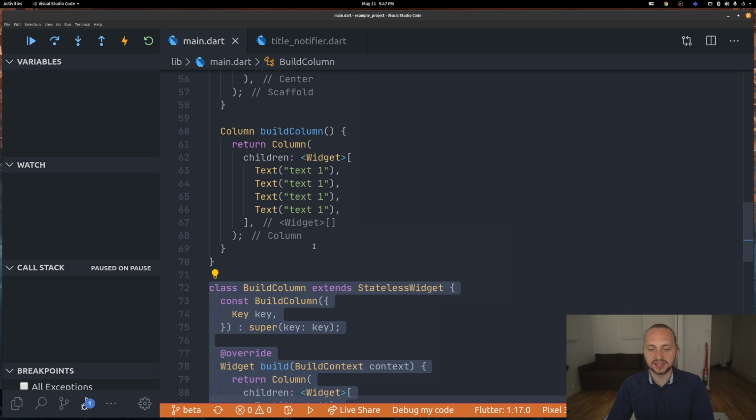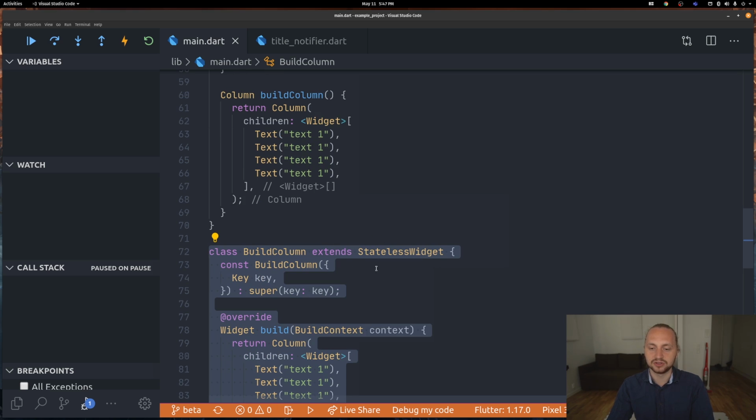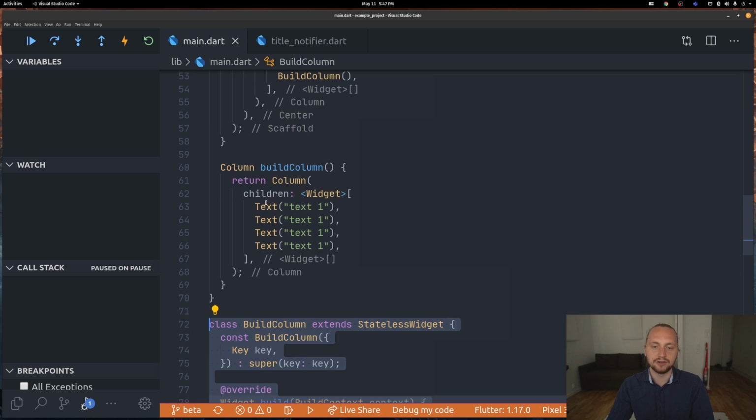I usually build more reusable components with widgets, and then for small bits and pieces of a widget and/or page or whatever, I could use a function. But that's up to you.